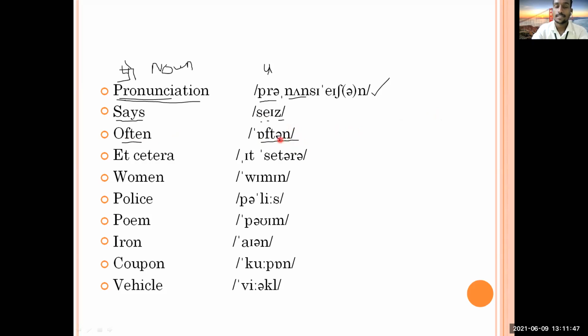And why is it right? Can anybody tell me why both are right? The T is silent. When you call it one way, the T is silent, and when you call it the other way, it is pronounced. This is the difference of British English and American English. So when you call it one way, it is British English, and when you call it the other way, this is American English. Okay, and both are right.